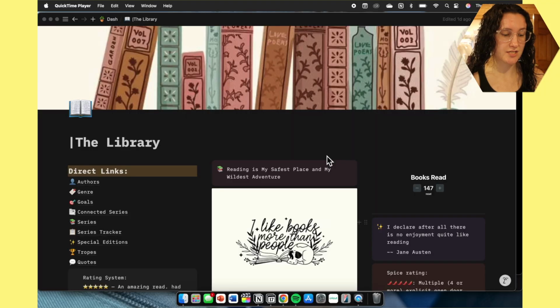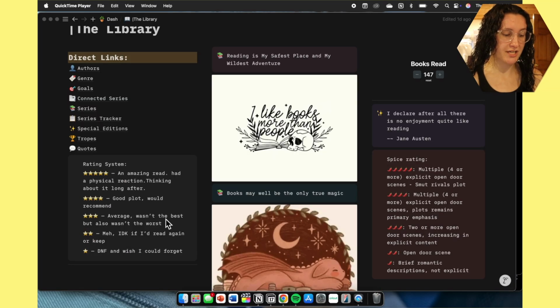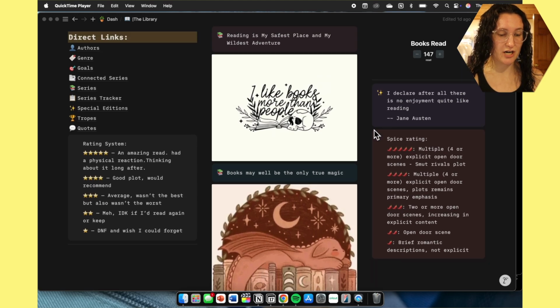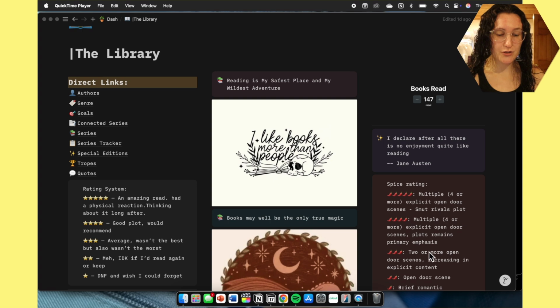Okay, but anyways, so we have our Notion. We are going through my library, which I call the library. I have my rating system over here to the left. I have 2 images that I thought were very bookish. I have a few quotes. I have my spicy scale. I have the total amount of books that I've read.